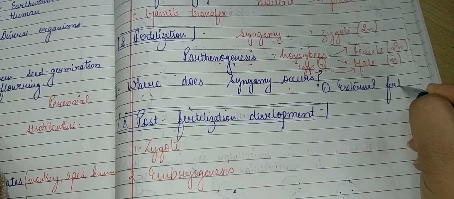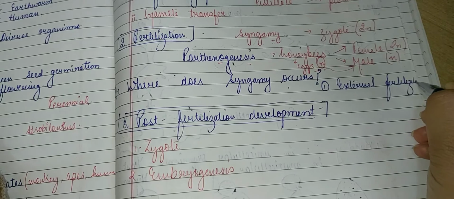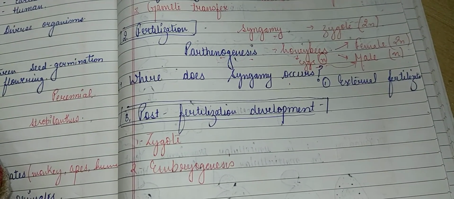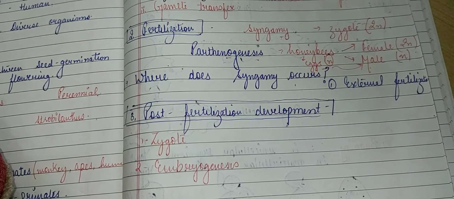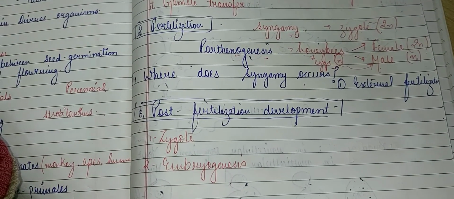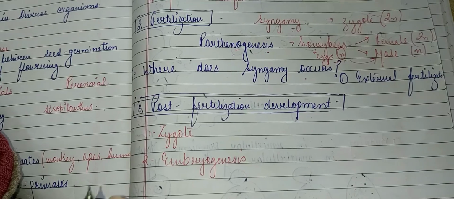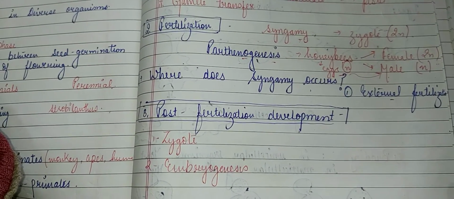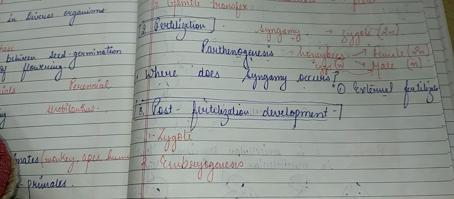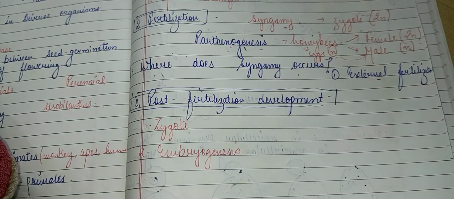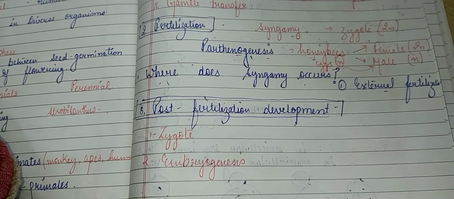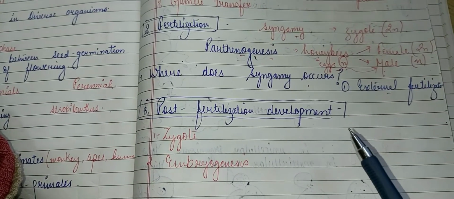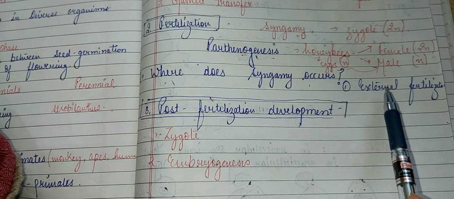External fertilization means when the male and the female gamete are fusing outside the body of the female, and this type of gametic fusion is called external fertilization. It takes place in the majority of algae and fishes as well as amphibians, where the syngamy has a medium like water.